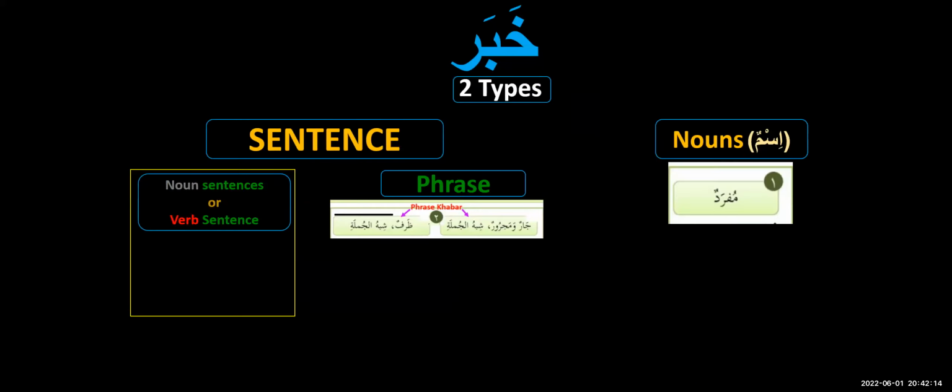Then we have studied some types of khabars, how a khabar can appear. So let's have a quick look. We have done most of it. There's only one new thing, inshallah. Khabar can be one word. So let's see this.